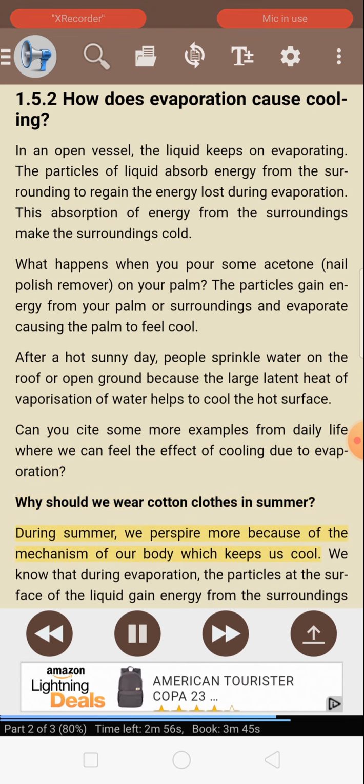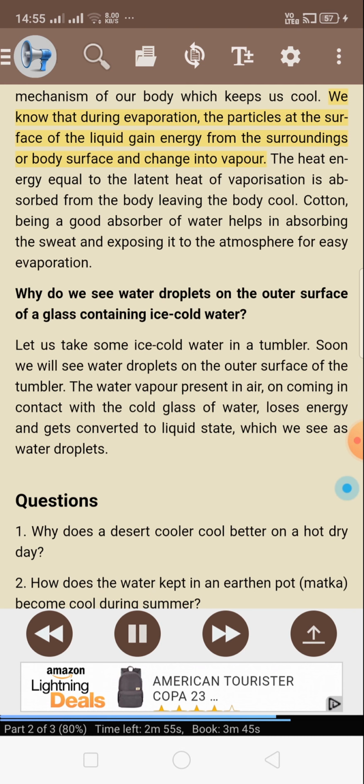During summer, we perspire more because of the mechanism of our body which keeps us cool. We know that during evaporation, the particles at the surface of the liquid gain energy from the surroundings or body surface and change into vapor. The heat energy equal to the latent heat of vaporization is absorbed from the body, leaving the body cool. Cotton, being a good absorber of water, helps in absorbing the sweat and exposing it to the atmosphere for easy evaporation. Why do we see water droplets on the outer surface of a glass containing ice cold water?